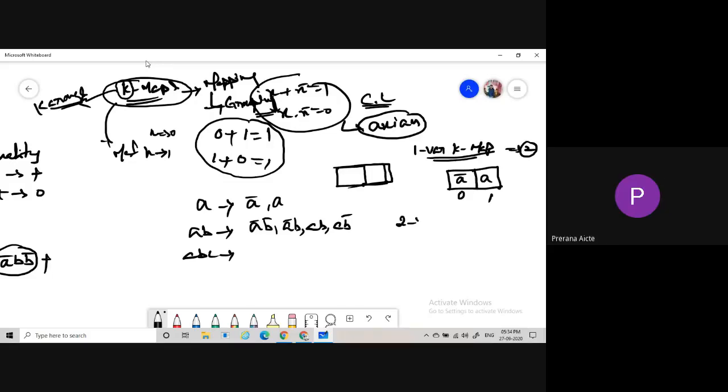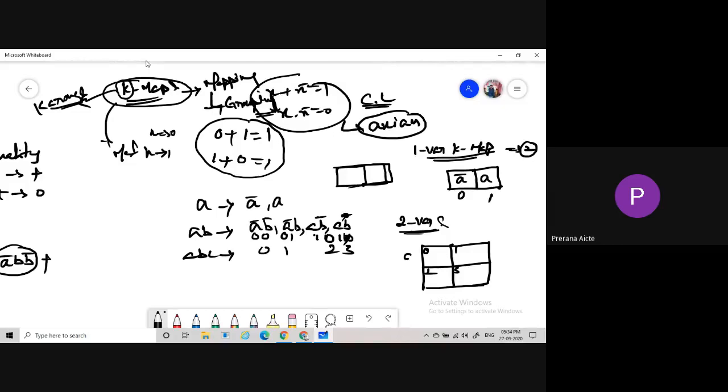If you are using two variables, how many squares are needed to represent that? 4. So it is made up of 4 squares. The representation is like this: A bar B bar is 0, 0, then 0, 1, then 1, 1, and 1, 0. Simply we are taking 0, 1, 2, 3.